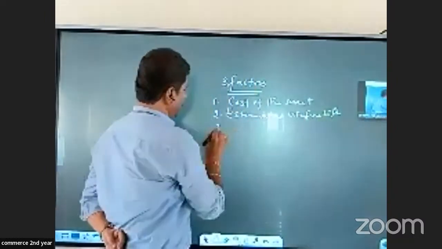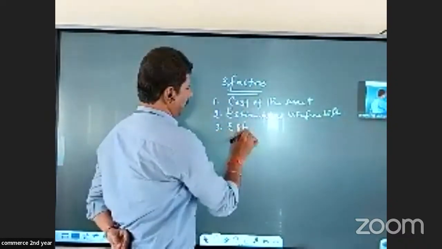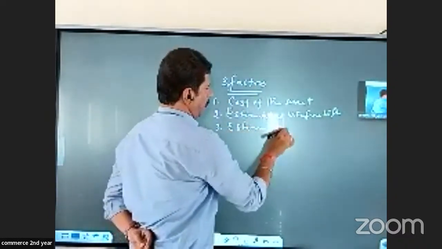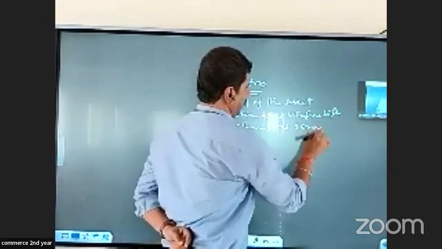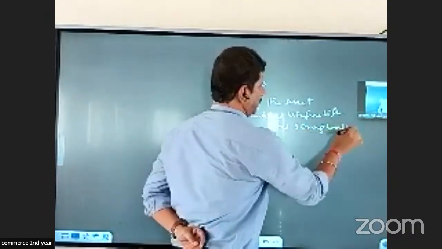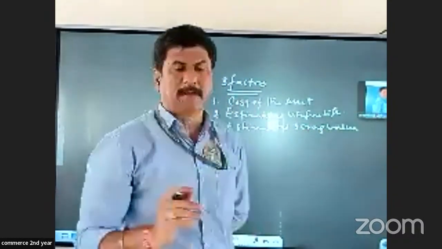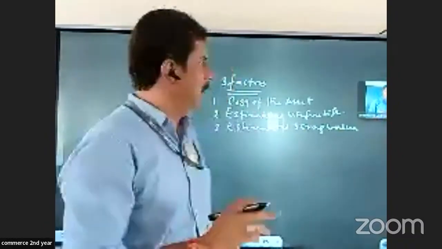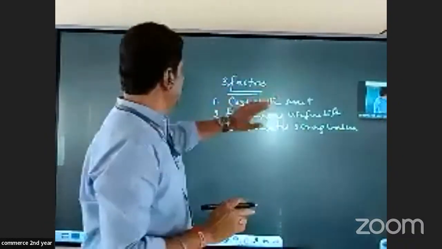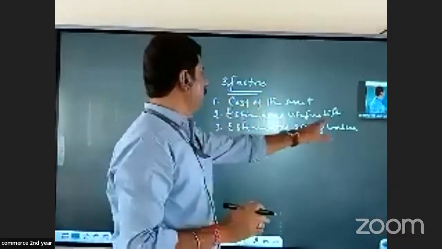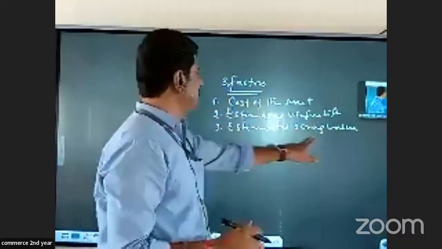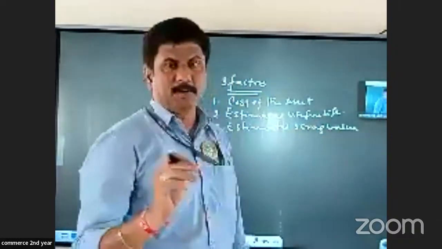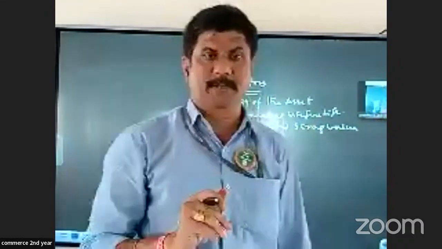And the third one is estimated scrap value. I repeat, there are three factors: one, cost of the asset; second, estimated useful life; and thirdly, estimated scrap value. I request you all to take a note of these key points, please.